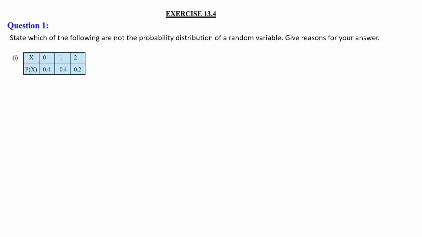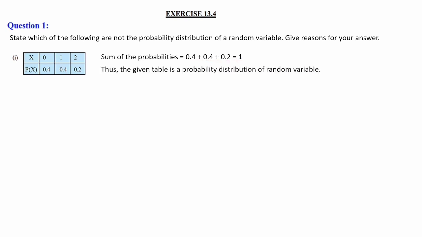For that, first we have to do the sum of the probabilities. Here given to us are 0.4, 0.4 and 0.2. The sum is 0.4 plus 0.4 plus 0.2. 0.4 plus 0.4 is 0.8, and 0.8 plus 0.2 is equal to 1. Since the sum of the probabilities is 1, the given table is a probability distribution of a random variable.